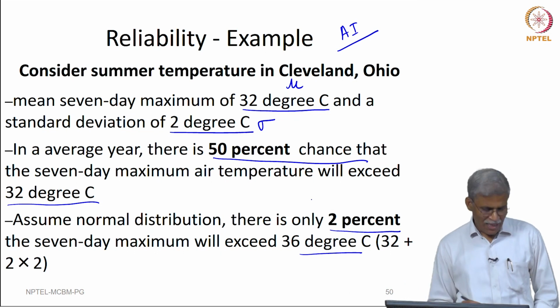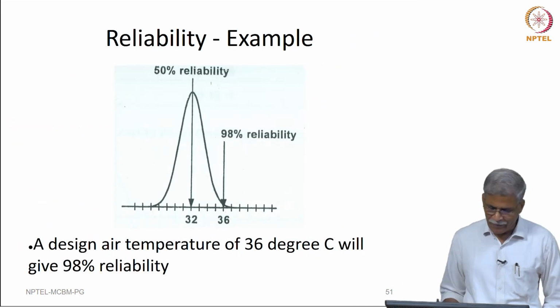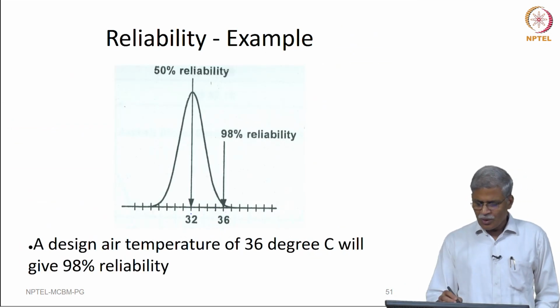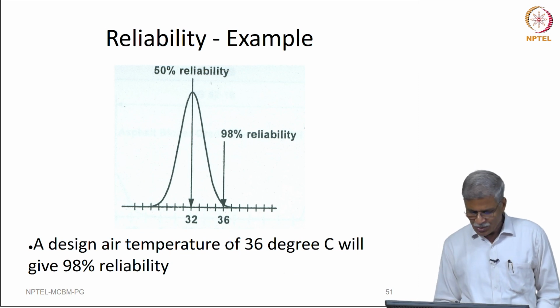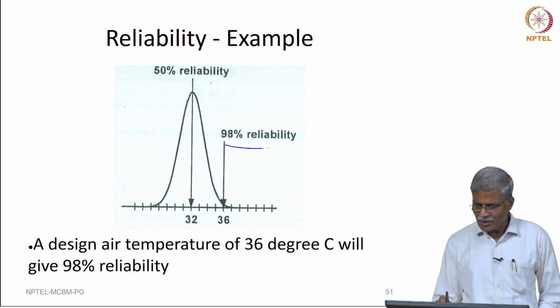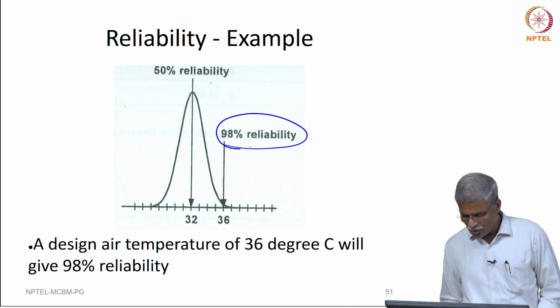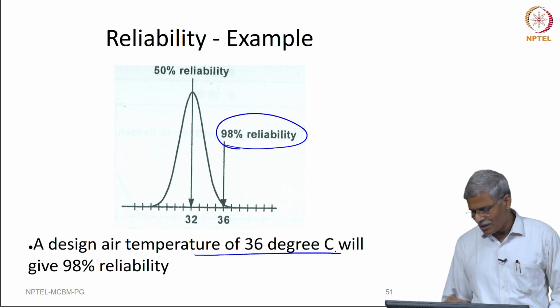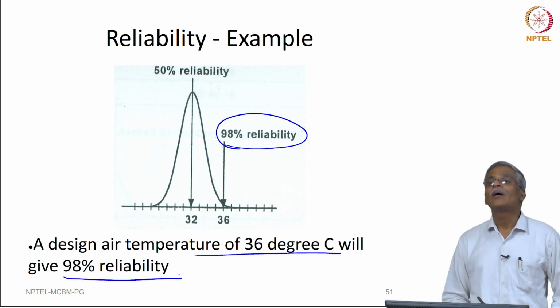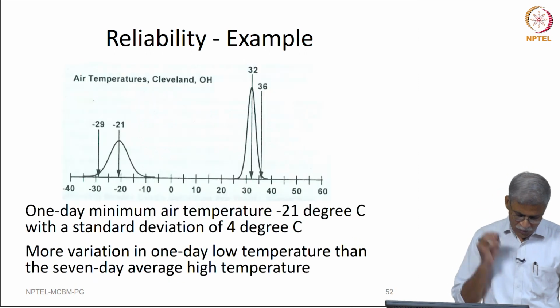So, I am looking at 98%. Okay. So, 32 is the air temperature, standard deviation is 2 degrees centigrade. So, 36 is the 98% reliability that I am going to give. So, a design air temperature of 36 degrees centigrade will give me the 98% reliability.